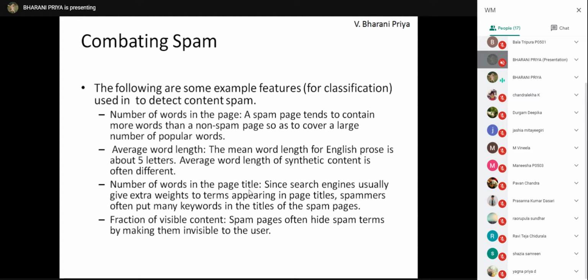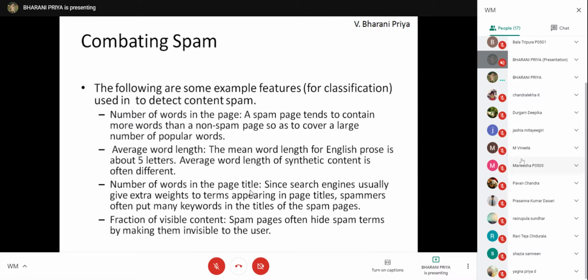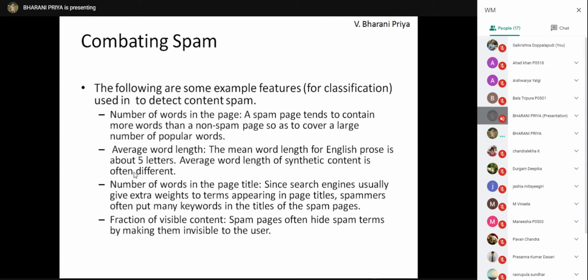Even the number of words in the page title will be more. Then there is visibility: spam pages hide the spam terms by making them invisible to the users, so that the users cannot recognize the spam terms.